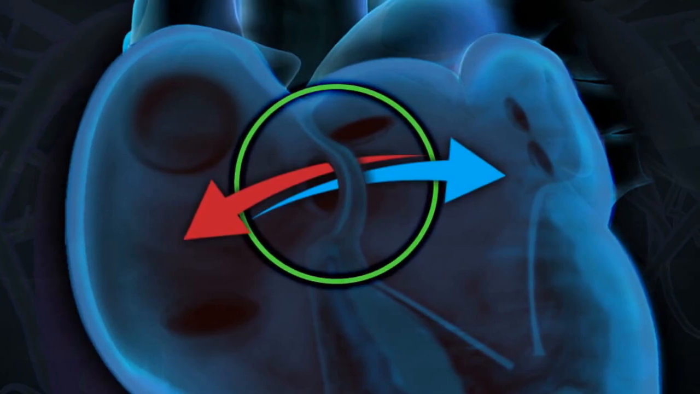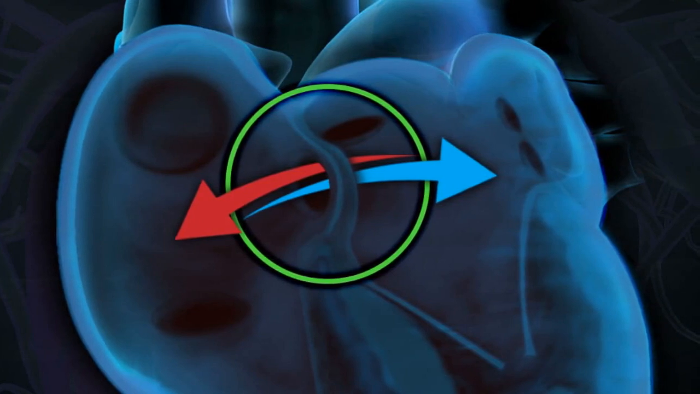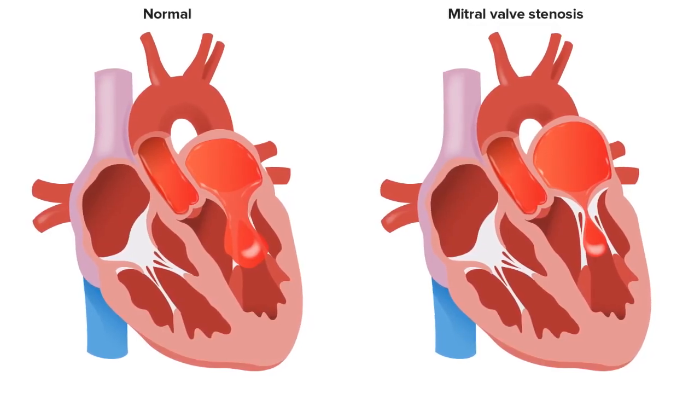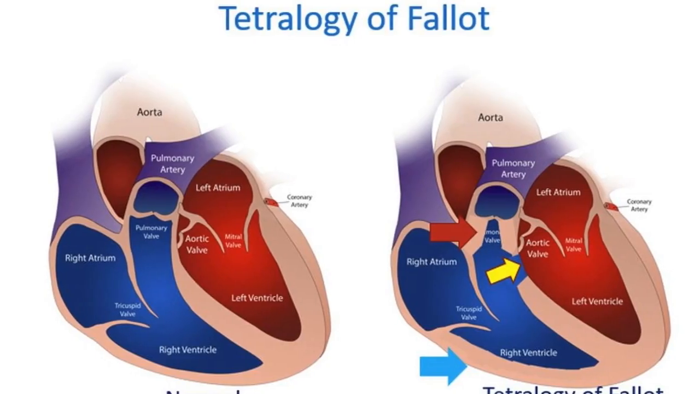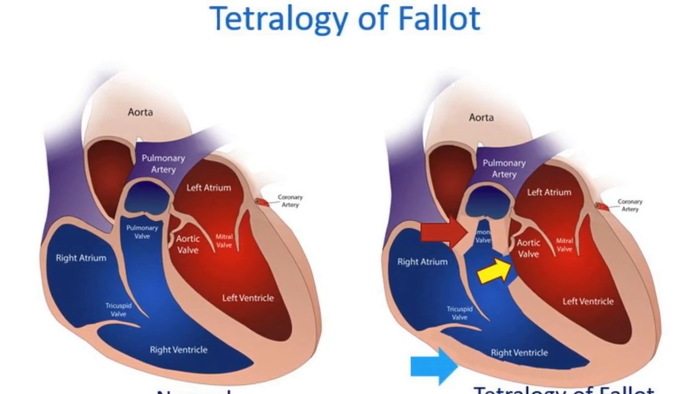the heart is forming. Congenital heart defects can manifest in various ways, such as a hole in the heart, such as atrial septal defect or ventricular septal defect. Abnormal heart valves, such as mitral valve stenosis or aortic valve regurgitation, or malformation of the heart's chambers, such as hypoplastic left heart syndrome or tetralogy of Fallot.